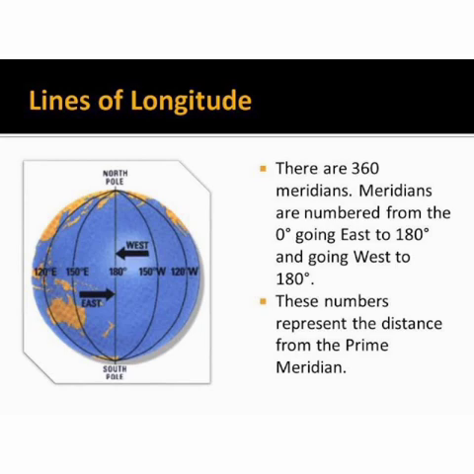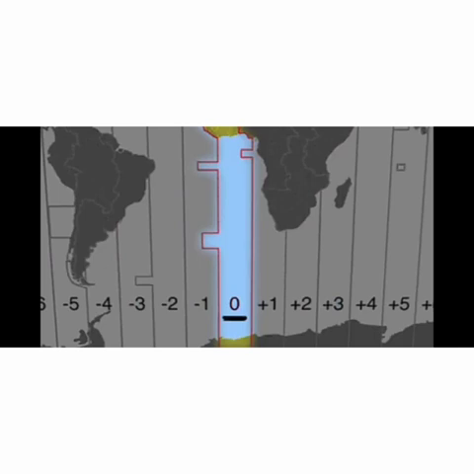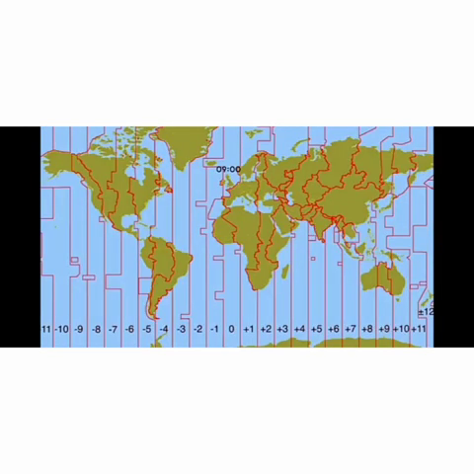Now let's understand how it works. From all 360 meridians, 180 degrees east and the other 180 degrees in the west, 24 meridians we have marked as standard meridians. So what are the standard meridians? Take the prime meridian as 0 degree. Then the longitudes at 15-degree intervals are called the standard meridians. All these lines are standard meridians and the difference between them is 15 degrees. These are all 24 meridians on our planet Earth. Now they help us in deciding the time zone.